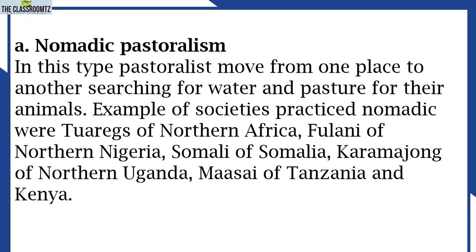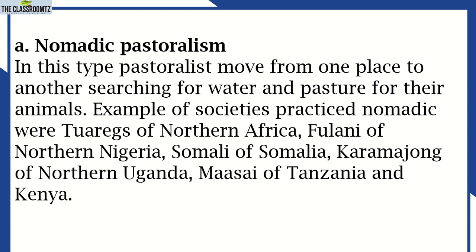So, types of pastoralism. We have 2 types of pastoralism. Number 1 is nomadic pastoralism. Nomadic pastoralism is derived from the word nomads. Nomad means that you are not settling at one place. You are moving from there to here, from here to there. In this type of pastoralism, those who keep animals moved from one place to another, searching for water and pasture for their animals.